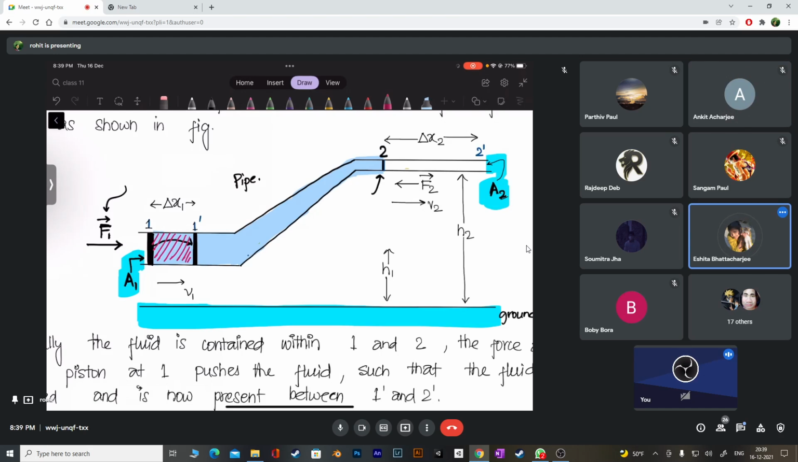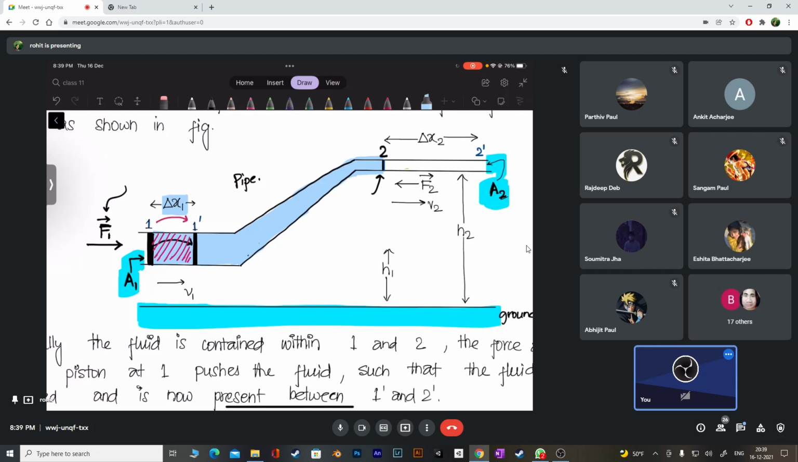Displaced, sir. It will not be there anymore. The piston itself has gone from here to here, so the liquid will move ahead. It will be displaced. The displacement from 1 to 1 dash, I have taken it to be delta x1. Are you clear what is delta x1? Yes, that represents the displacement of piston 1.